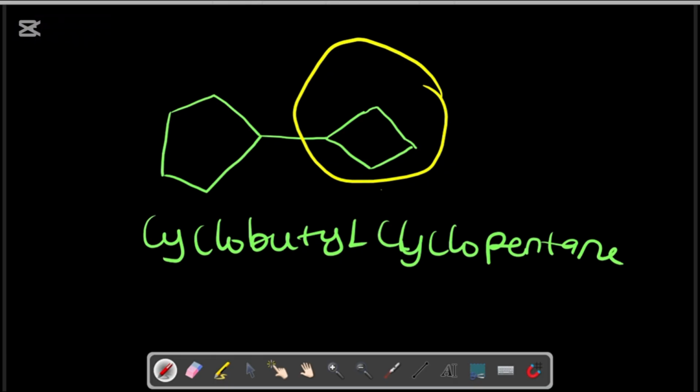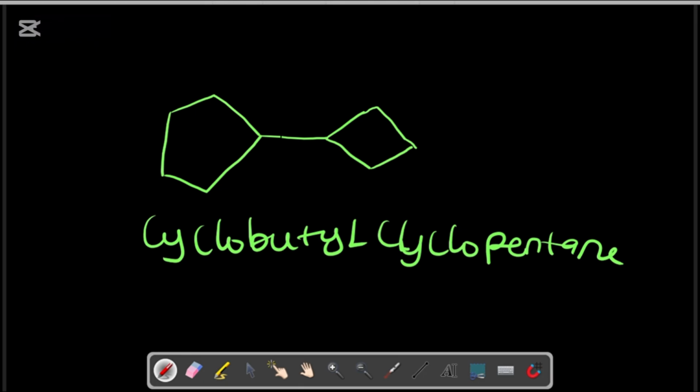So cyclobutane, we now call it cyclobutyl. Anywhere you see ANE and that compound is lacking one hydrogen atom compared with the original alkane, it's going to end with YL. So this is cyclobutyl because of this compound, and this is now cyclopentane.